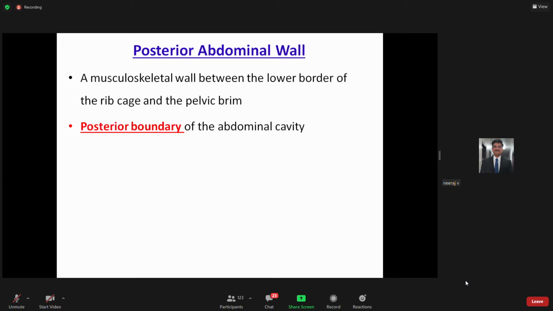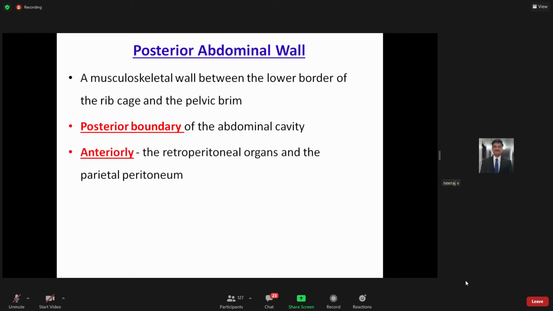It is also having a muscular part, which we will see today, which you have not seen till now. And one very important concept is the presence of one very peculiar fascia. So basically this is the strong or tough wall as compared to the anterior abdominal wall, made of bone plus certain muscle plus certain fascia, and the fascia in this region is of course thick as compared to the deep fascia of the anterior abdominal wall.